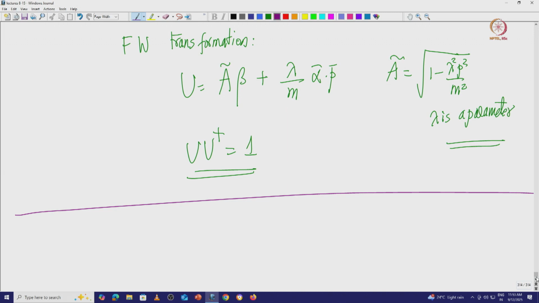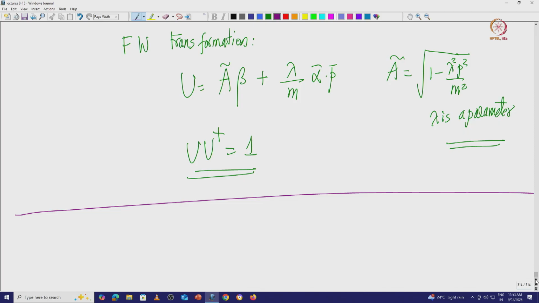So, this unitary transformation, you can apply it in as many orders as you want. You can apply it once, you can apply it twice, you can apply it several times, such that for each order you get one relativistic correction, one order of magnitude. So for higher and higher relativistic corrections, you have to apply it so many times.